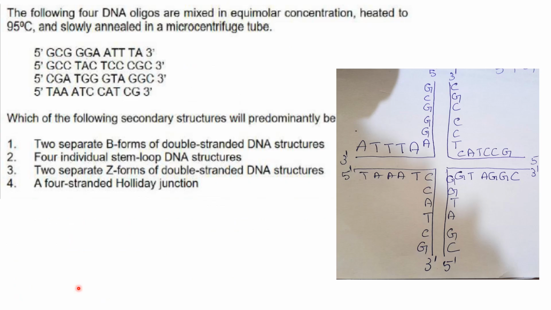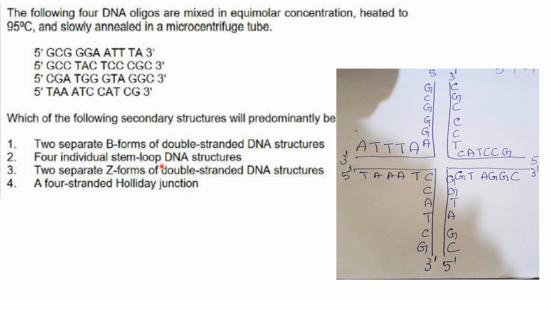Then next one. The following 4 DNA oligos are mixed in equimolar concentration, heated to 95 degrees and slowly annealed in a microcentrifuge tube. Which of the following secondary structures will predominantly be formed or observed? 2 separate B forms of double-stranded DNA structure. If you see these DNA sequences, you can see that there are no complementary sequences to form DNA-DNA interaction, just like in B form of double-stranded DNA. So first one is incorrect.